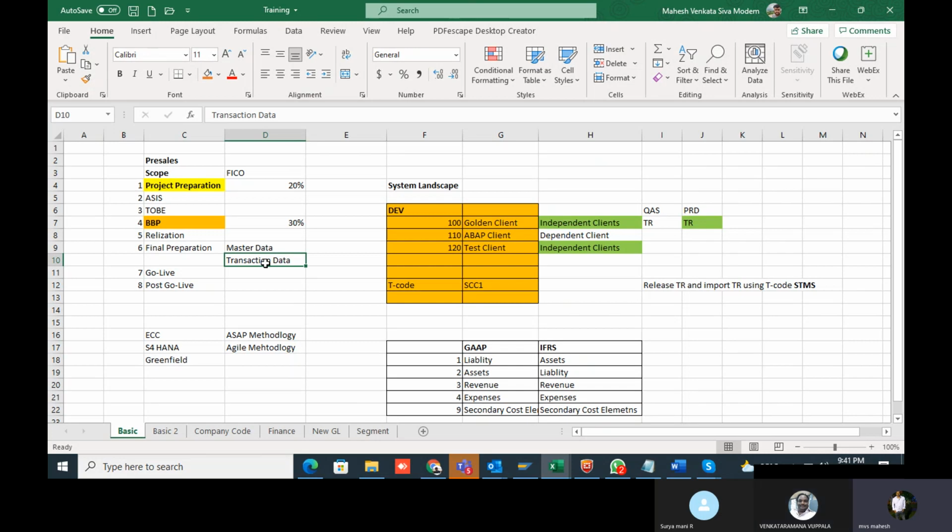Then we need to provide hypercare support, based on your contract, whether 2 months or 2 weeks. It depends upon your contract. That is the last phase, post go-live, the last phase of the implementation. These are the steps involved in the ASAP methodology. In that, do you have any questions, Venkat? I'm good.